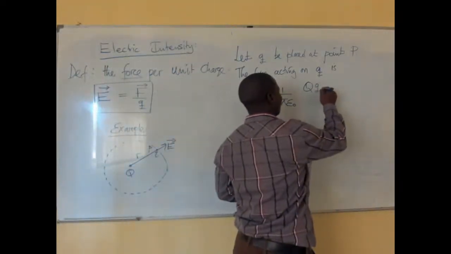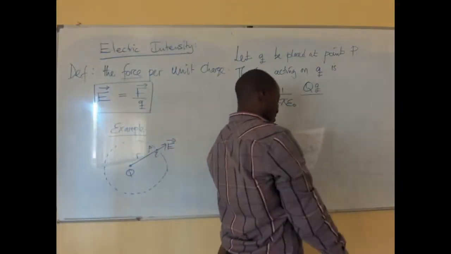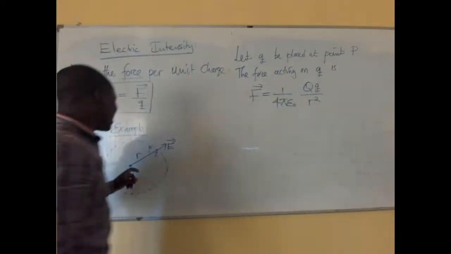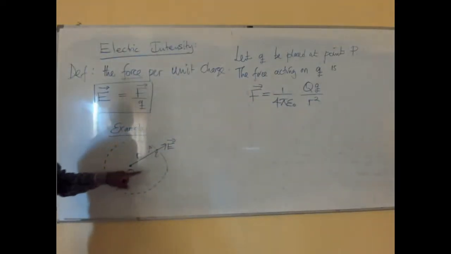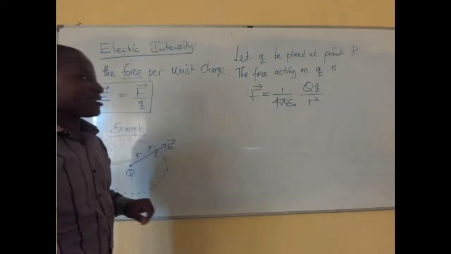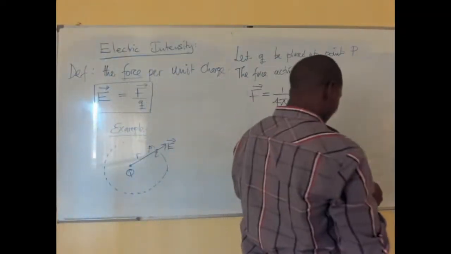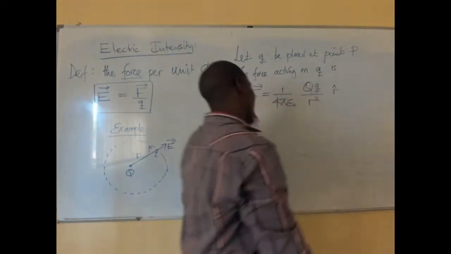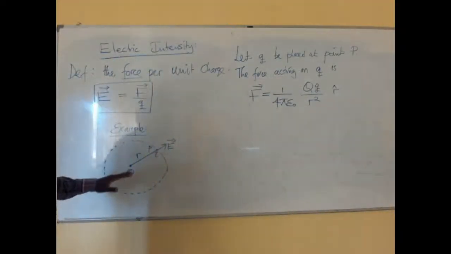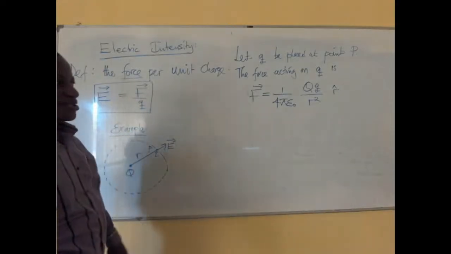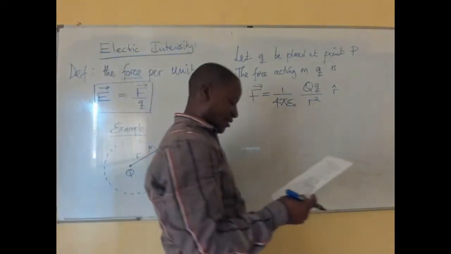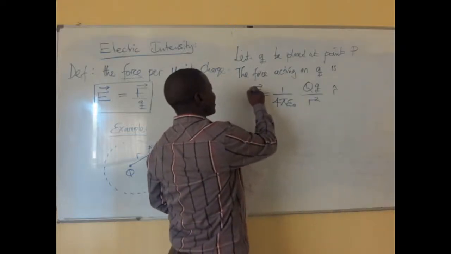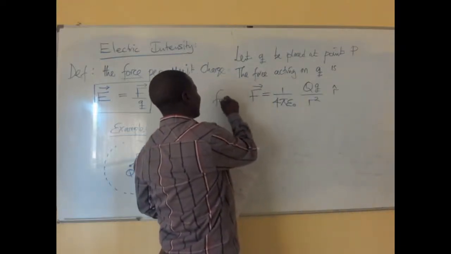All this we divide by r squared, which is the distance between capital Q and small q. Then we multiply that by the unit vector r, which is in the direction of the distance between the two charges. So this is how we define the force here.